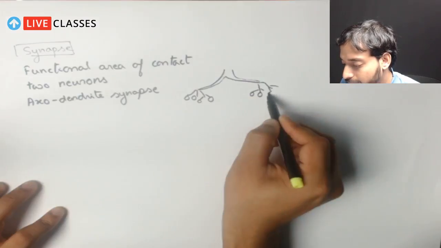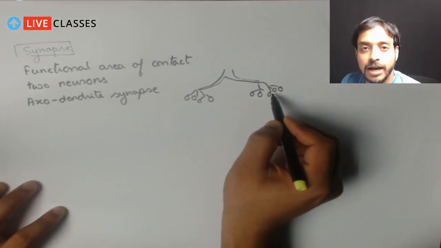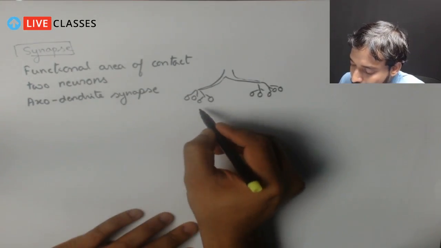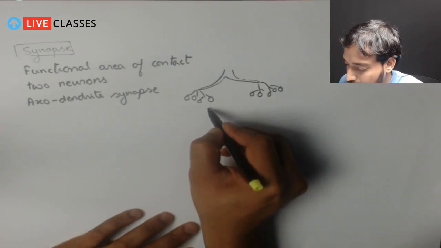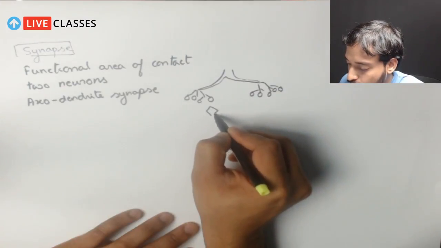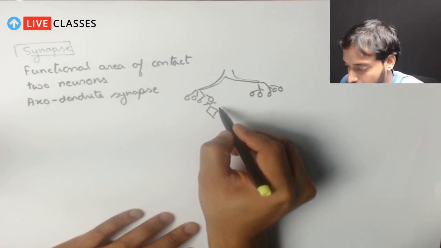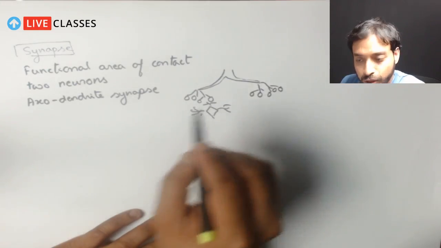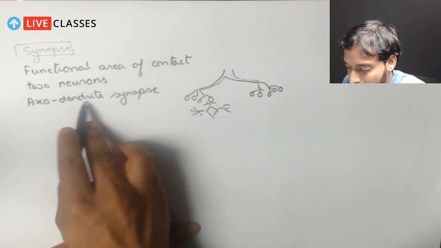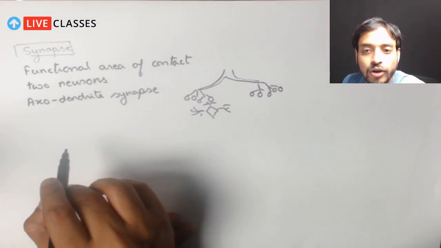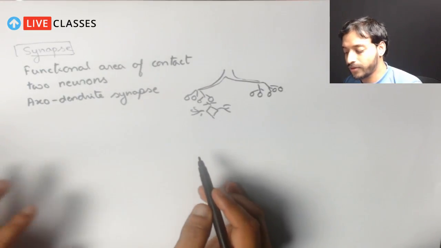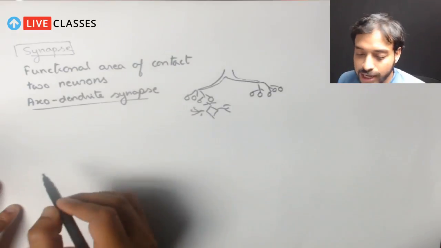I have drawn it like कुछ bulb जैसी चीजें हैं यहाँ पे terminal end of axon के, और यहाँ पे we had already shown that बहुत सारे neurons होते हैं जिसके dendrites इस जगह पे हैं, correct? We have the dendrites. So you understand axodendrite synapse. So it is called axodendrite synapse. I hope you have understood why this terminology axodendrite.